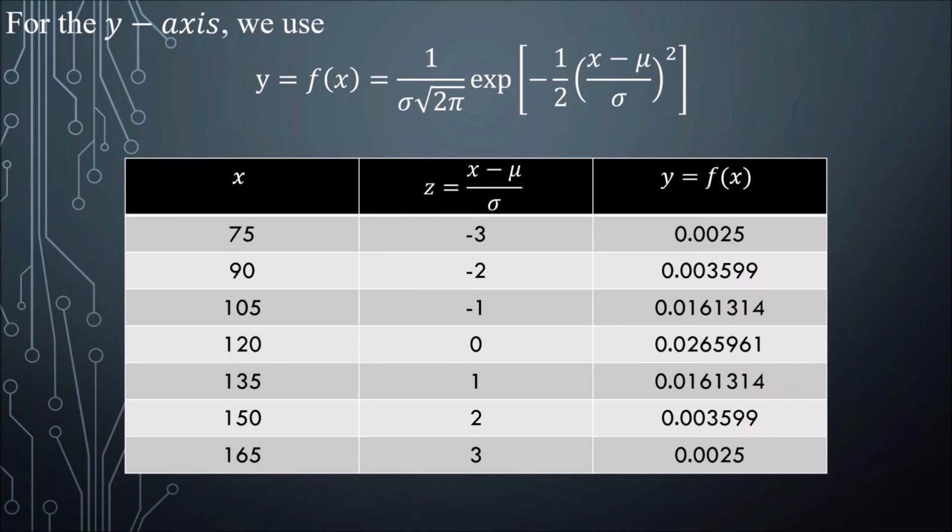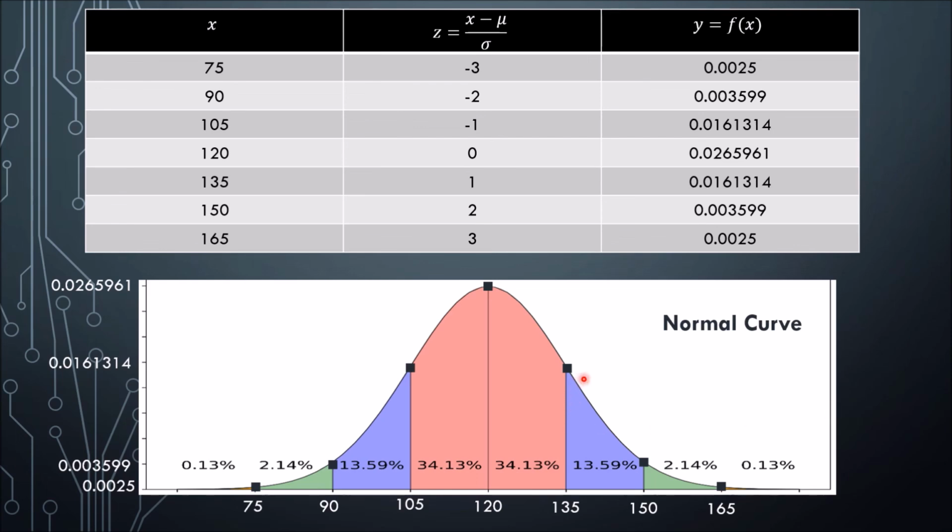Now, as a result, we have the normal curve of this. So if x is 75, y is 0.0025. If x is 90, y is this. If x is 120, y is 0.026 and so on. Because that is symmetric, they're just the same. So this one is the same as this, this is the same as that, and so on. So this is the normal curve.